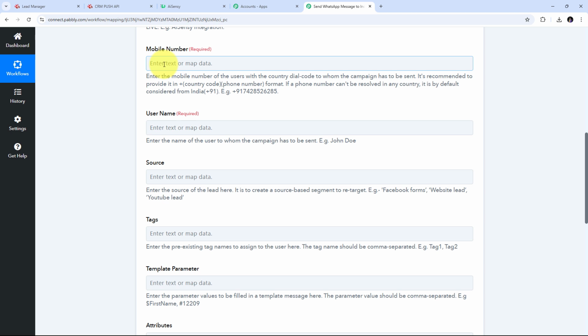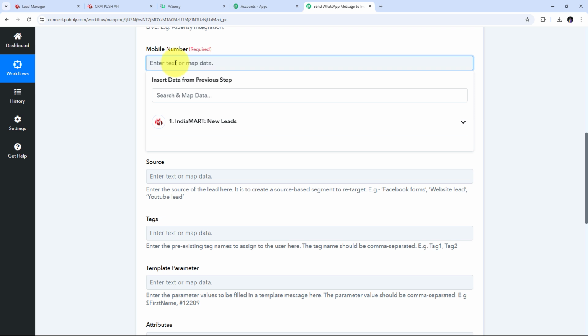Simply by using all the details from my previous tab, I'm going to get my IndiaMART lead or inquiry details from my IndiaMART response, and I'm going to map those details here in these tabs. For that I need to use mapping, and mapping is a technique through which I can retrieve the data from the previous tabs, and the data that is changing will get replaced with the new data in real time. So for mapping I need to click here. I will open the response of IndiaMART.